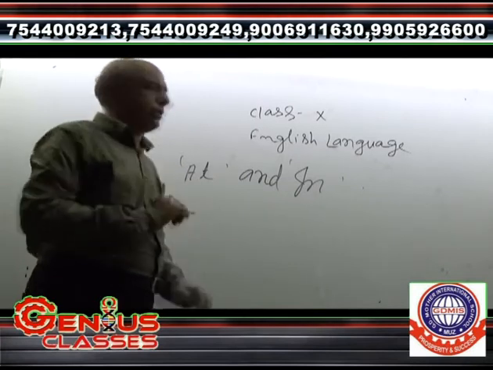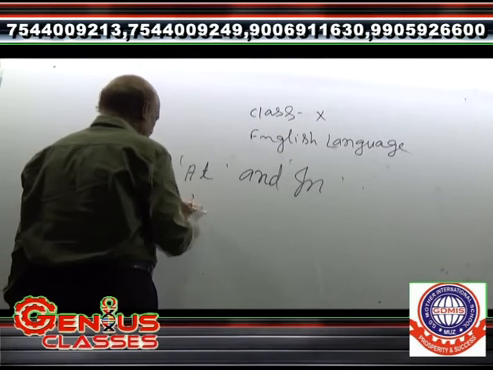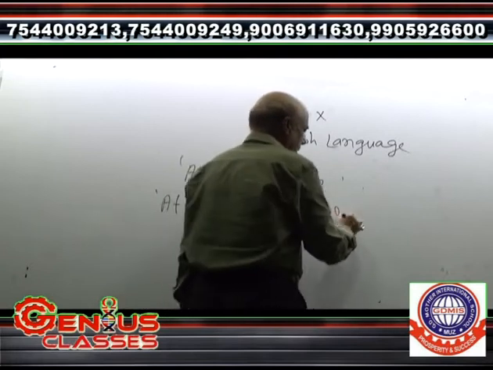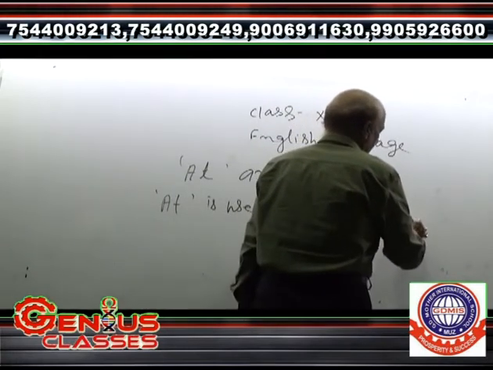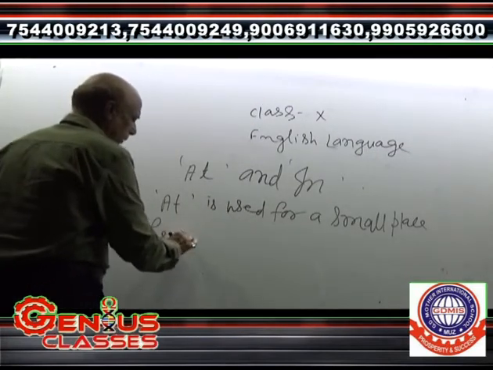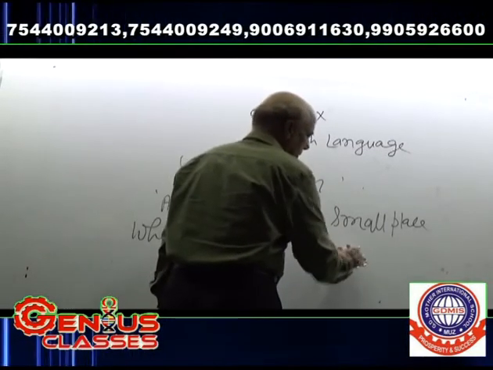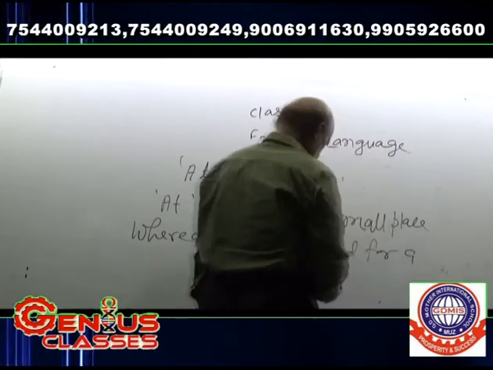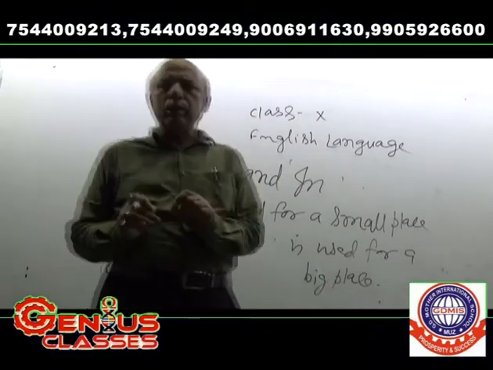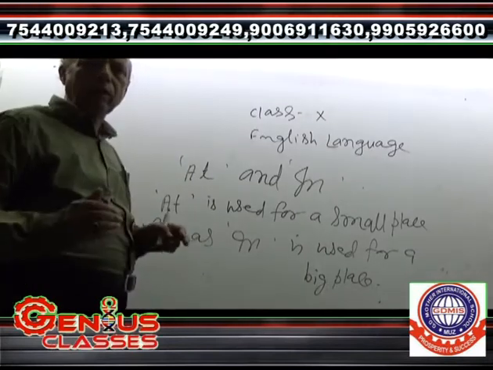At is used for a small place. Whereas in is used for a big place. But I told you, at is used for a small place, whereas in is used for what is called a big place.